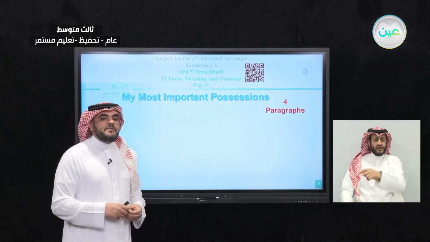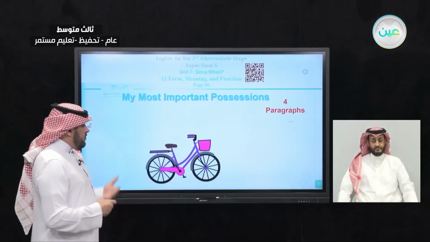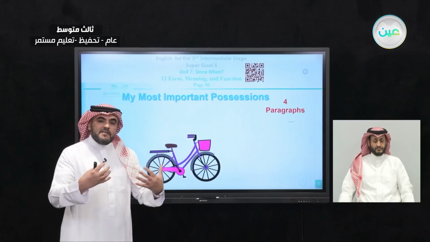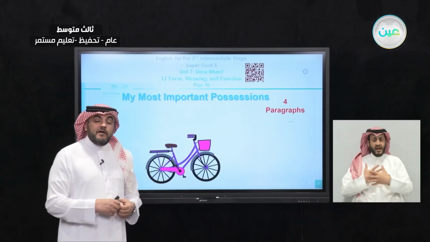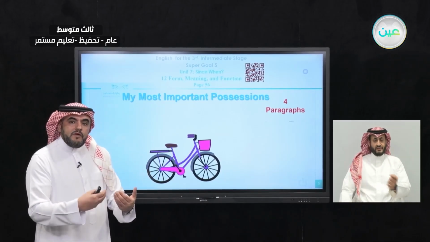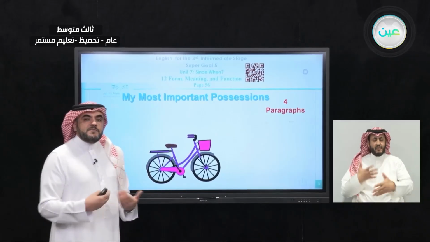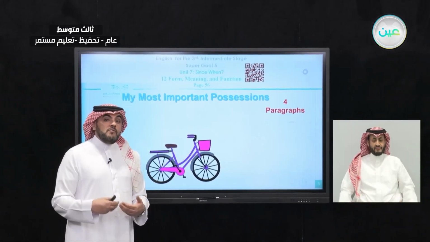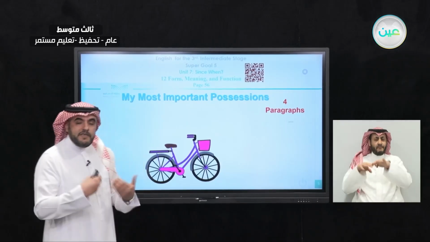And we applied all that on a reading passage about my best or my favorite or my important possession, the thing that I own, and we read a 4-paragraph article about one boy telling us about his bicycle, and he considers this bicycle as the most important possession he has.